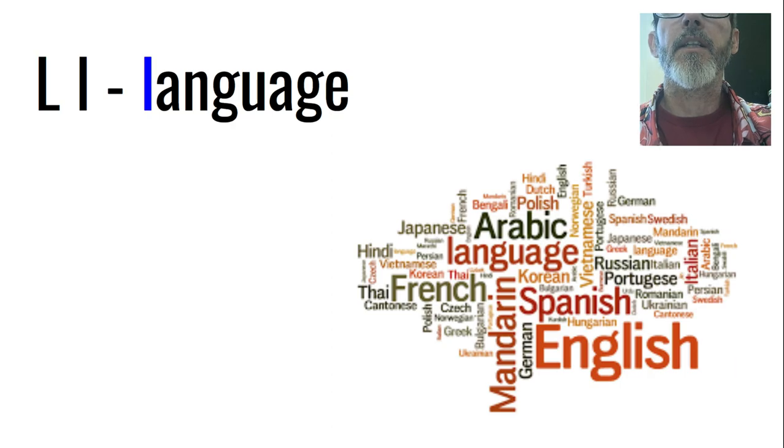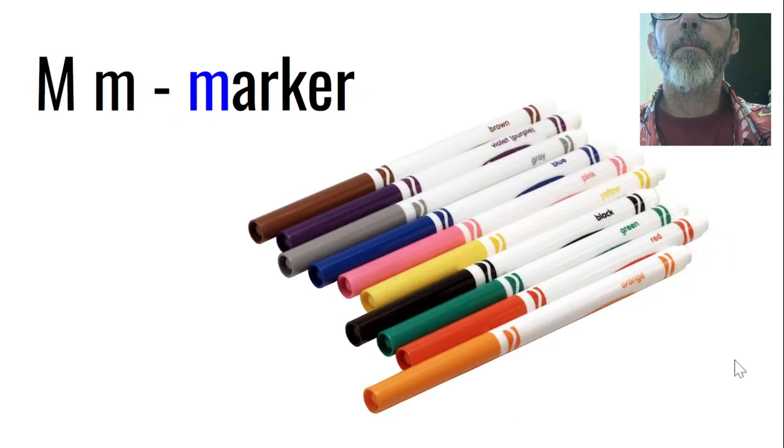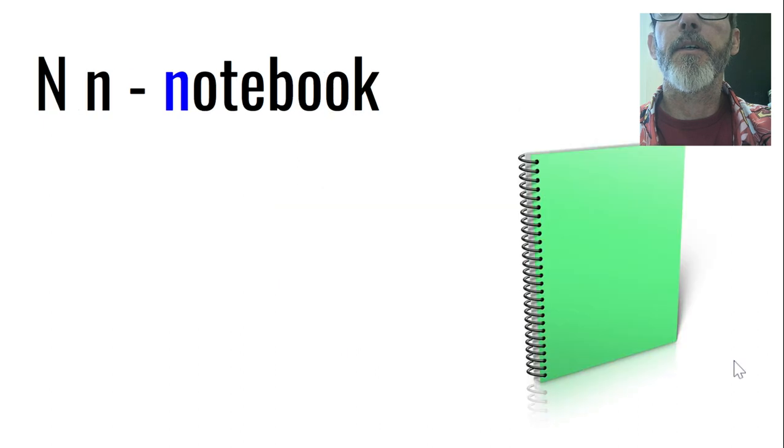L says L, like language. You put your tongue on the back of your tooth and say L. M says M, like marker. N says N, like notebook.